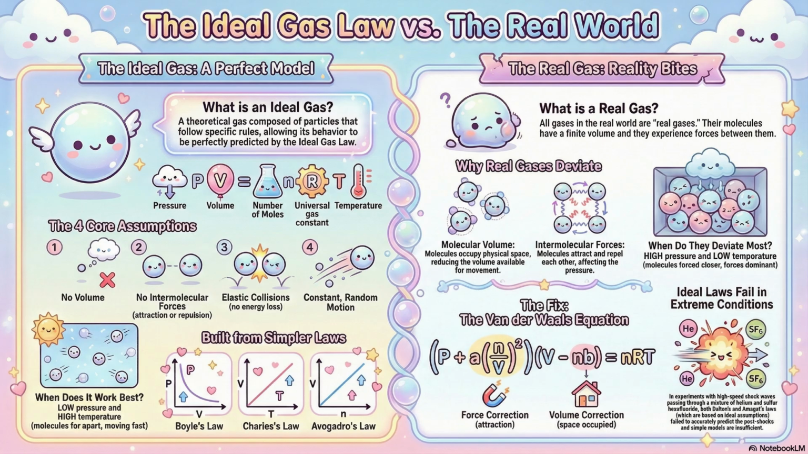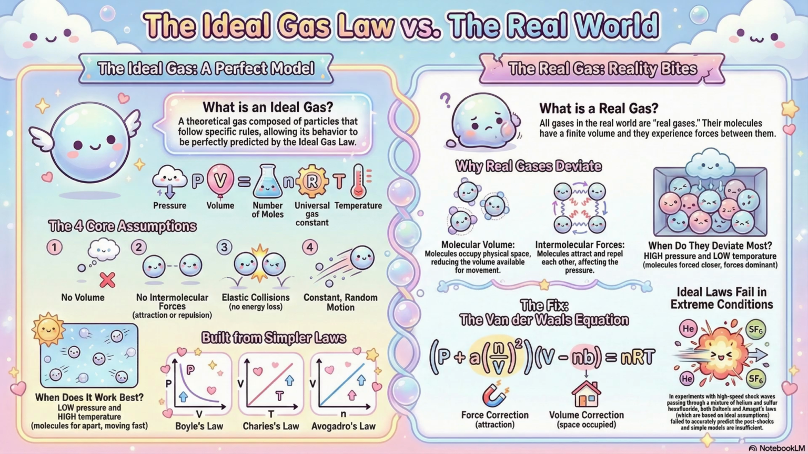Given that the basic IGL is already flawed, I'm guessing these didn't do so well either. That's an understatement. They failed spectacularly. Neither law could accurately predict the post-shock conditions, and the disagreement was way beyond any experimental error. But it wasn't just that they failed, it was how they failed, right? It depended on the mix.